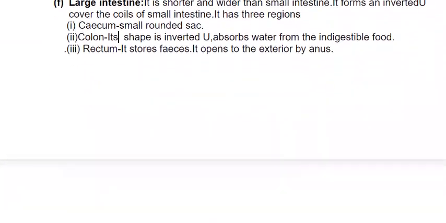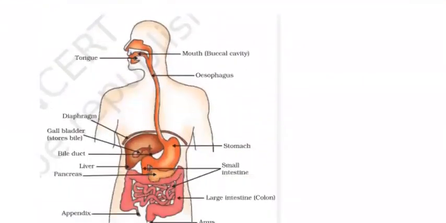Then here is a diagram where you can find different parts of the alimentary canal. Mouth, then buccal cavity. Inside the buccal cavity, you will have tongue and teeth. Then a long tube-like structure, esophagus. Bag-like structure is the stomach. Then small intestine, large intestine.